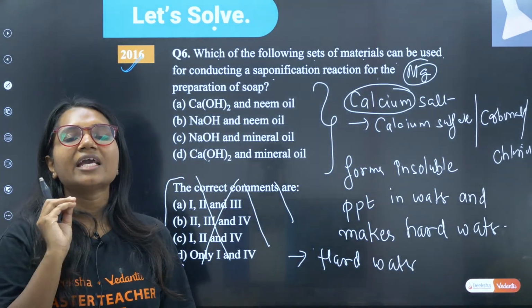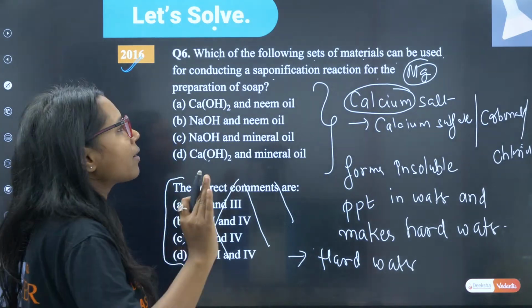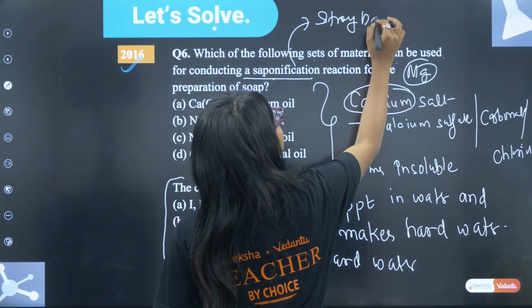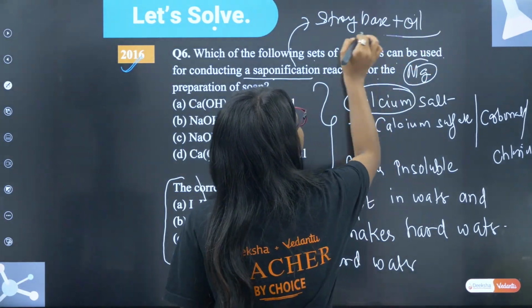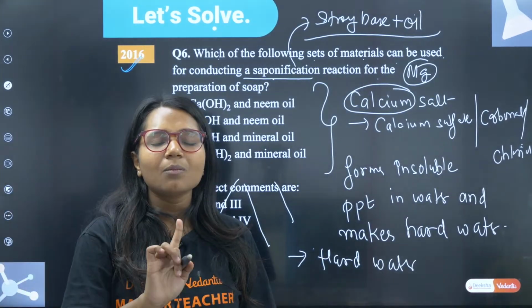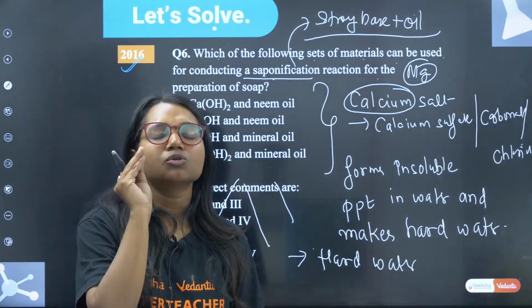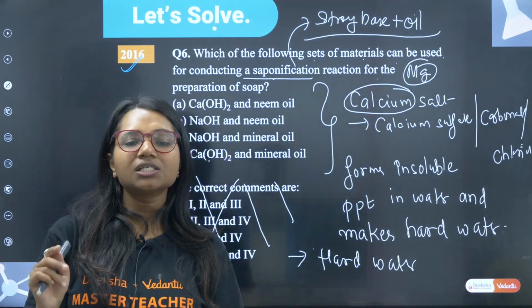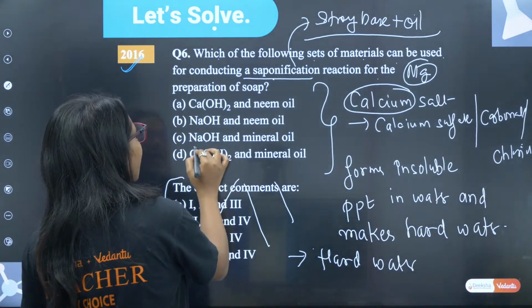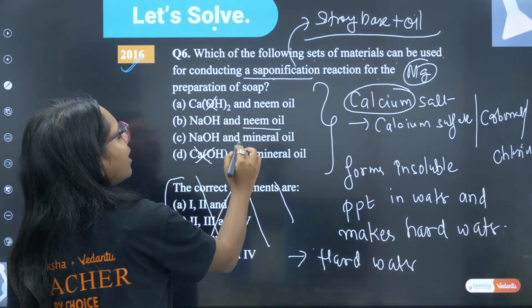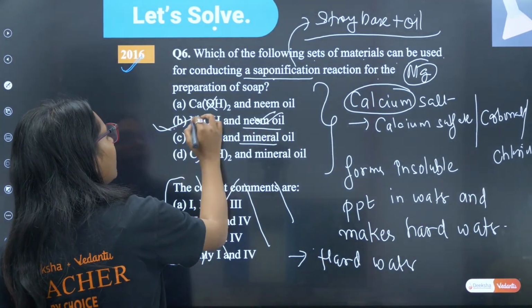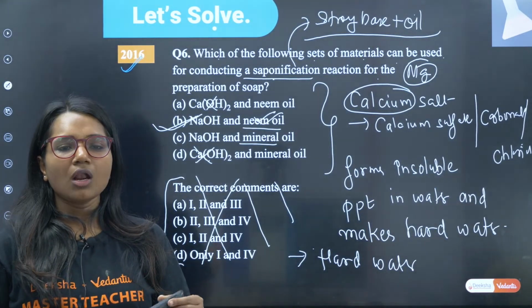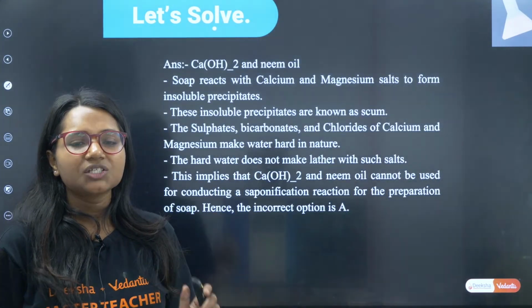We will only take strong base and oil. In saponification we take strong base plus oil. We don't take calcium and magnesium because calcium and magnesium salts form scum, which is insoluble. Okay guys, so what should be the correct answer? Calcium out, mineral oil out, we will take neem oil. So B here is the correct answer. Is that question clear to all of you? Why are we not taking calcium?